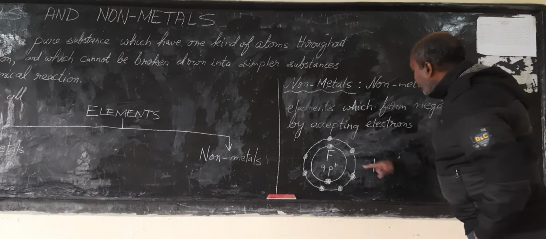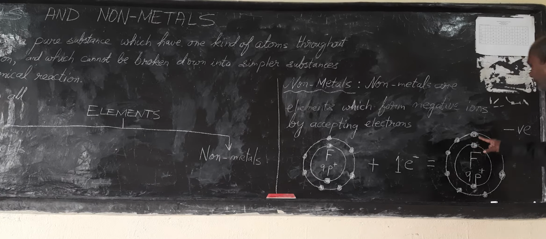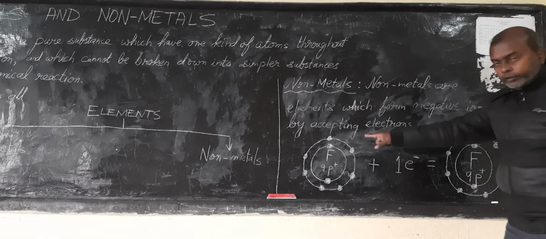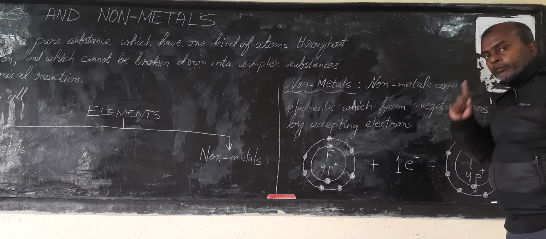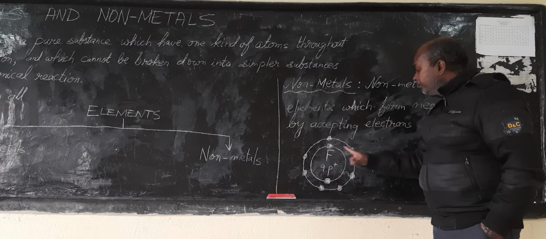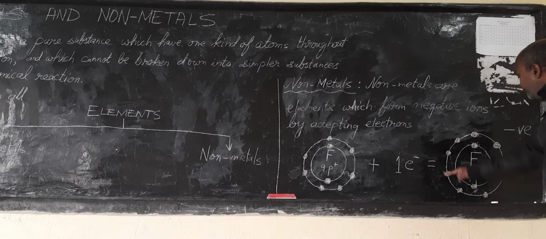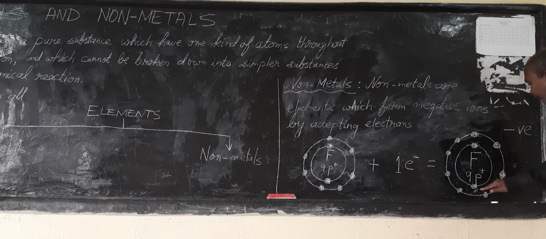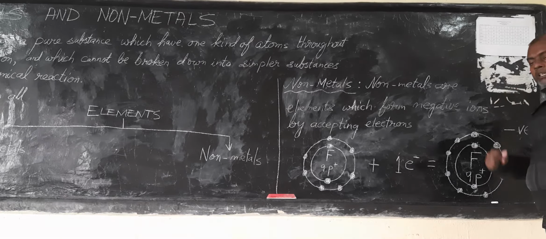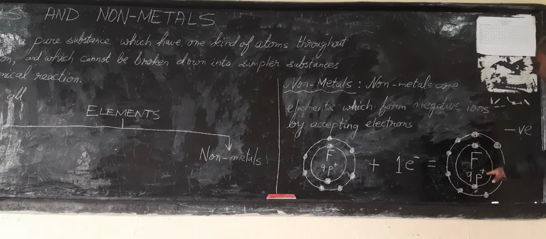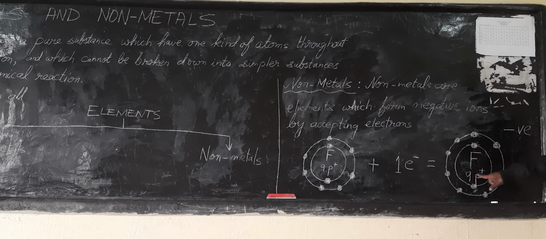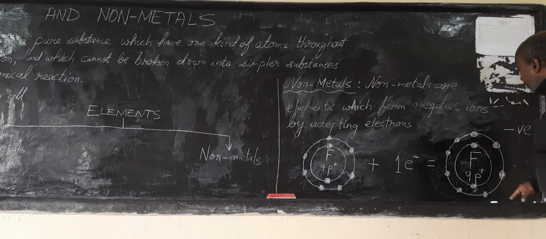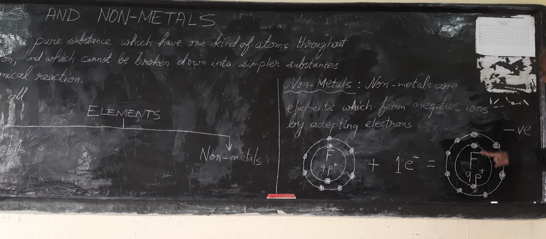So when it takes one electron into it, the outermost orbit will now have 8 electrons. Before, the outermost orbit had 1, 2, 3, 4, 5, 6, 7 electrons. It needed one more electron in its outermost orbit to become stable. So it got that from somewhere, and now in its outermost orbit it has 1, 2, 3, 4, 5, 6, 7, 8 electrons, gaining 1 electron. But now we count the number of protons after it has accepted the electron. The number of protons is 9 only, but you count the number of electrons. 1, 2 in the first orbit, 3, 4, 5, 6, 7, 8, 9, 10.